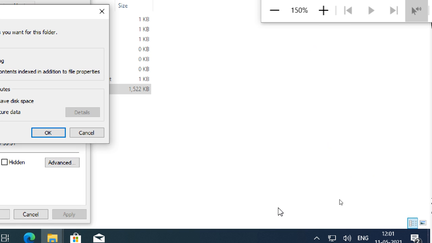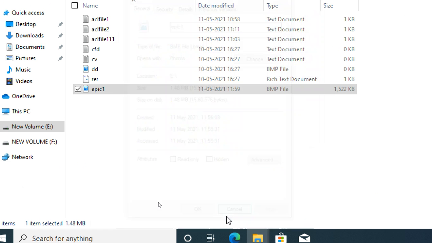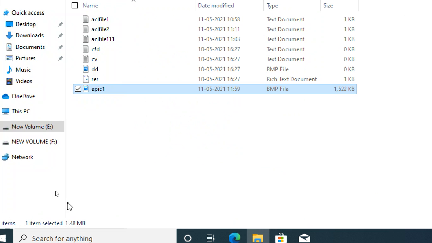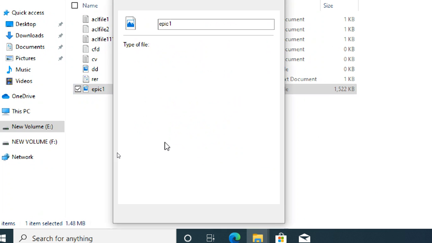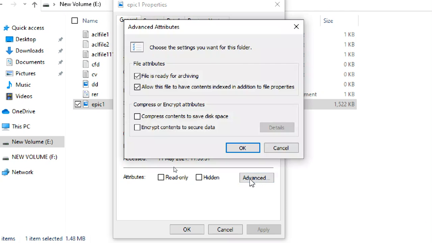It will show the notification on this side. Now what I will do, look at this again. Right click, go to properties, advanced, encrypt content to secure data.